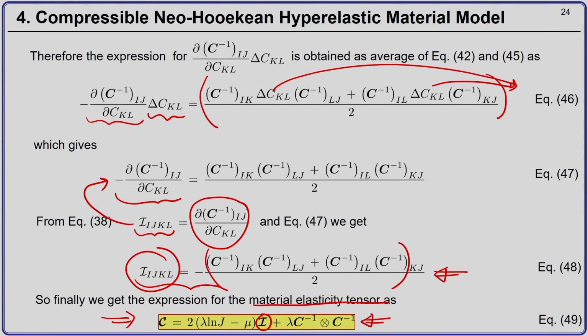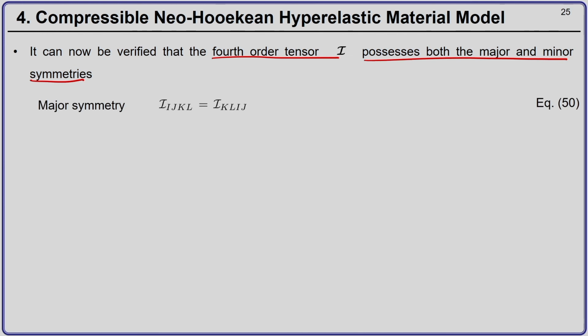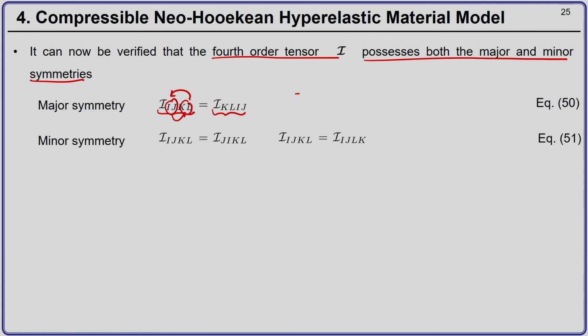Okay. Now, we can show that the fourth order tensor I possesses both the major and minor symmetries. Major symmetry means I i j k l is nothing but I k l i j. Okay. So, i j is brought here and k l is brought here. This is called the major symmetry. It also possesses the minor symmetry, which means I i j k l is equal to I j i k l and I i j k l is equal to I i j l k.